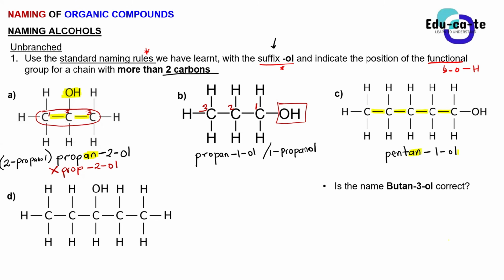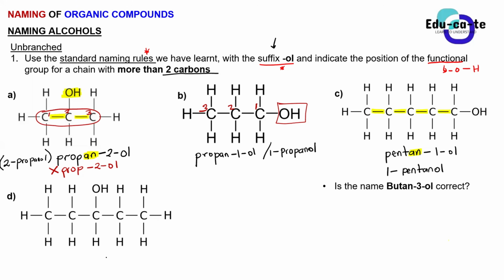Or you can say that this is 1-pentanol. Remember, guys, that you are allowed to just write this 1 outside and say this is 1-pentanol. If you write just pentanol, it's wrong, guys. Please don't write just pentanol as if we have to guess where the OH is coming from. You don't just guess where the OH is coming from, you write its position according to the given structural formula.